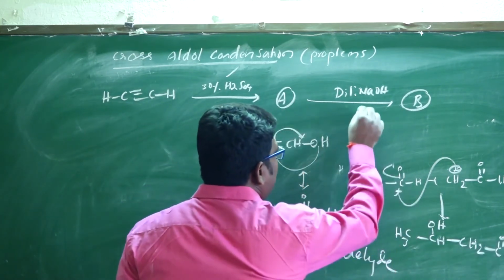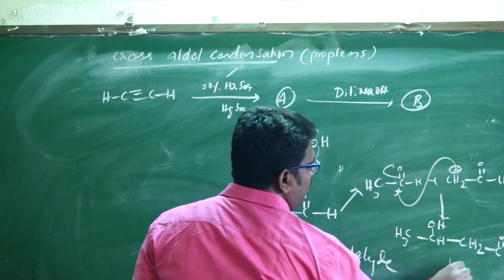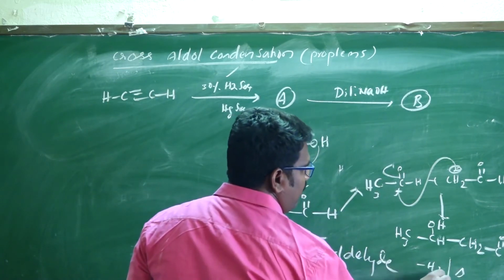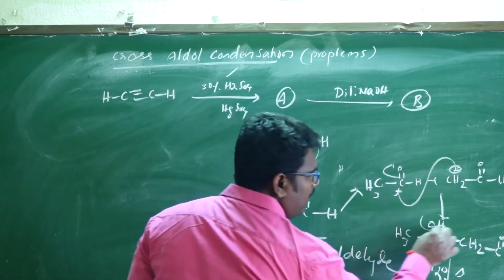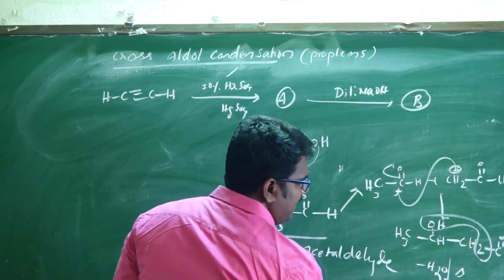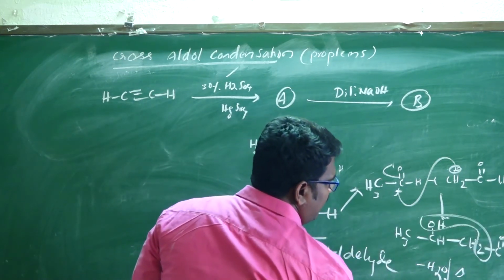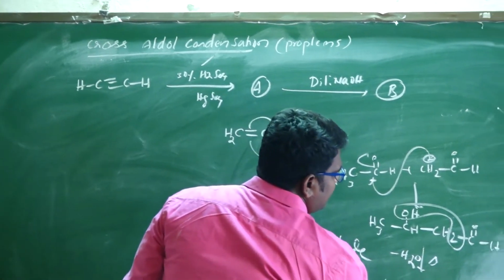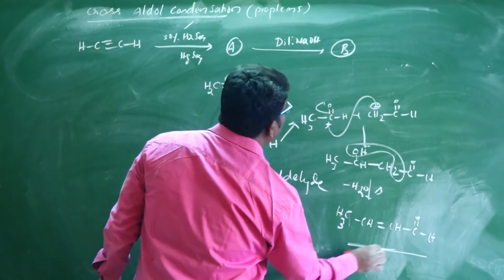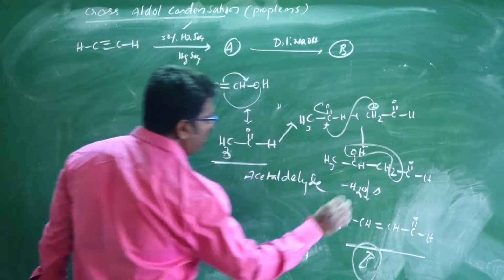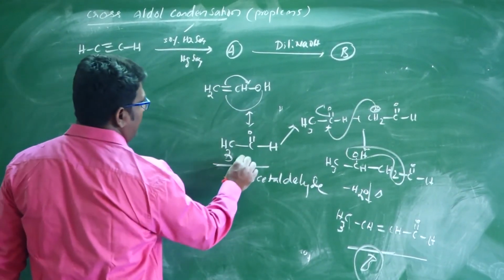Then heating means loss of a water molecule, giving CH3 CH double bond CH C double bond OH. So this is the B product, the final product is B, and this is A.